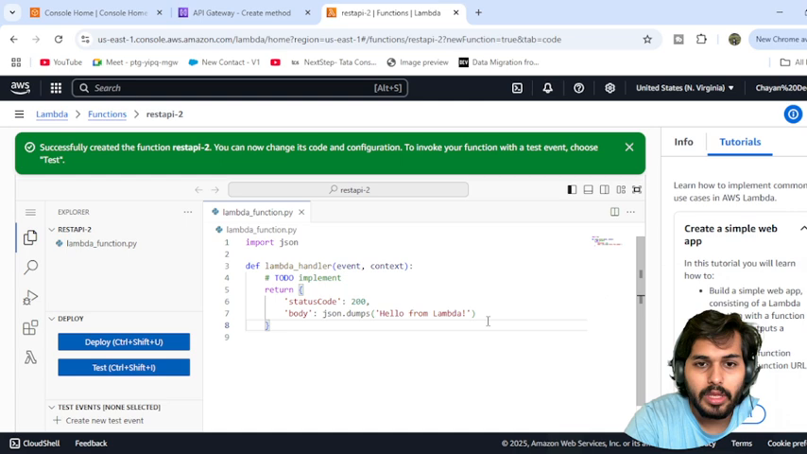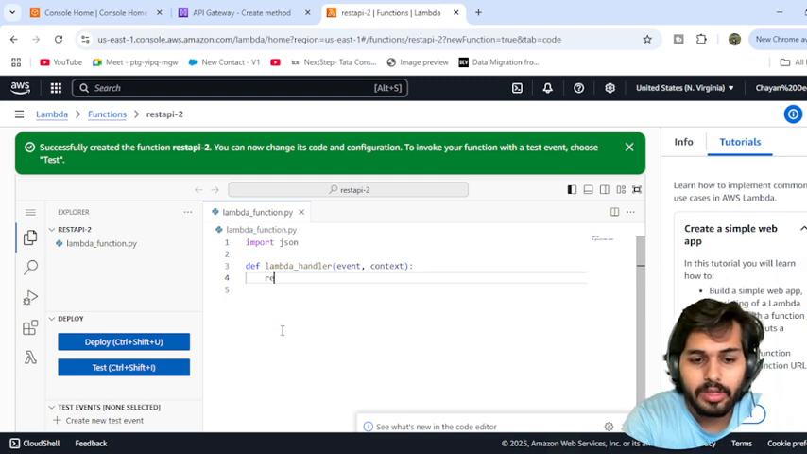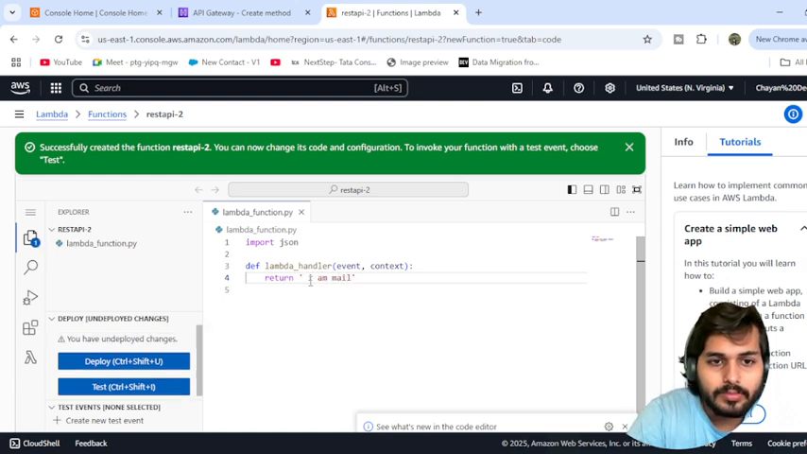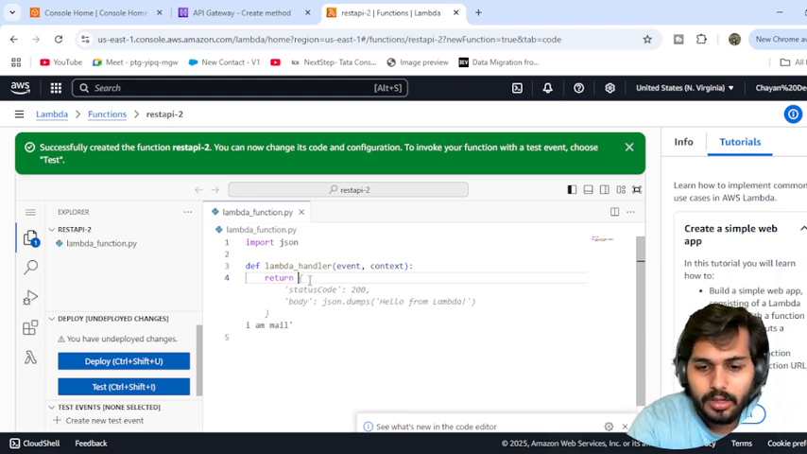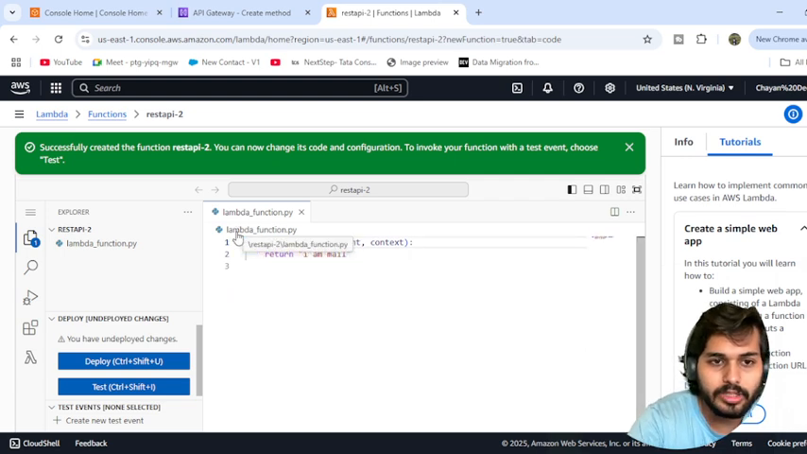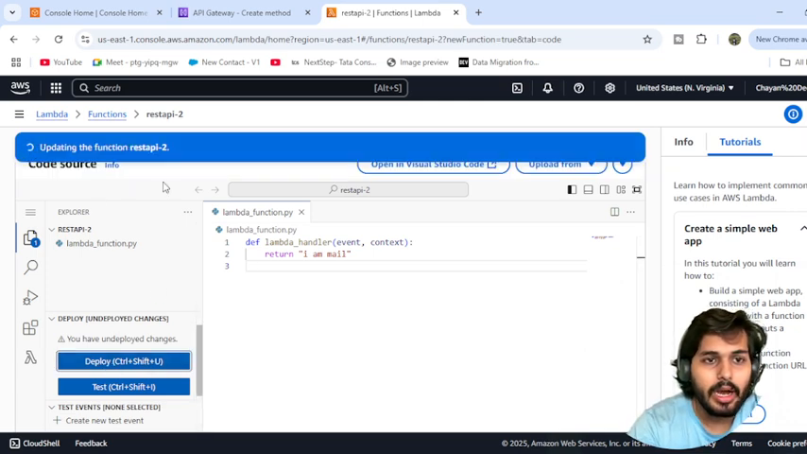Same thing will be there. We are just quickly going to remove this code and I'm just returning 'I am mail'. Okay, nothing else. Let me quickly put it all in double quotes, and I'm also removing this import JSON part. Okay, this has been successfully done. You have to just deploy the function. So let's quickly update the REST API.